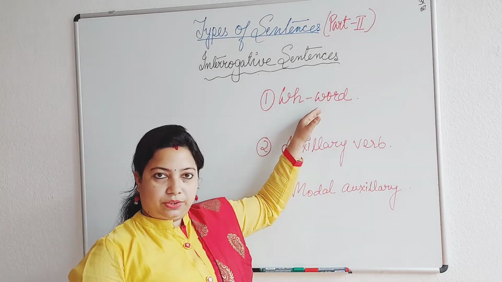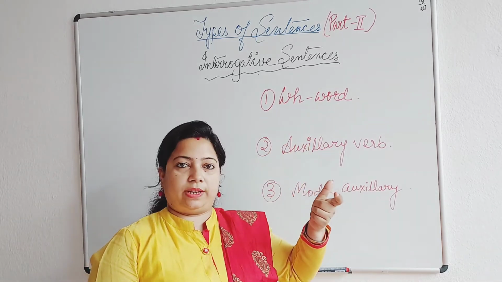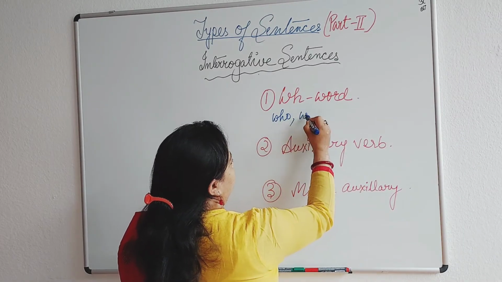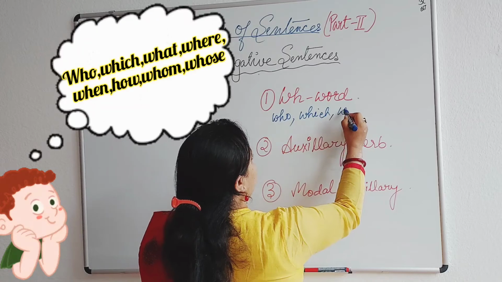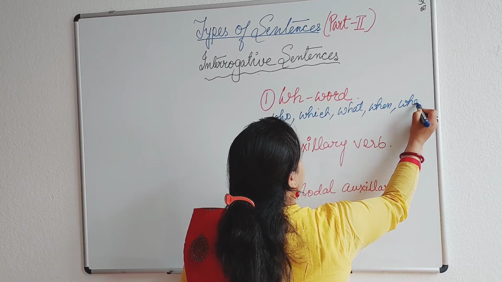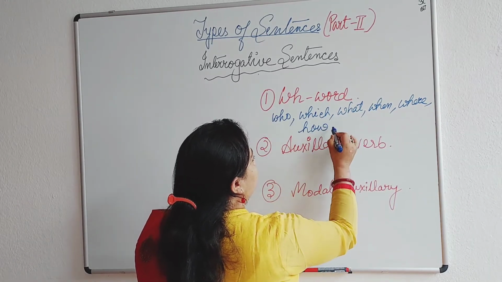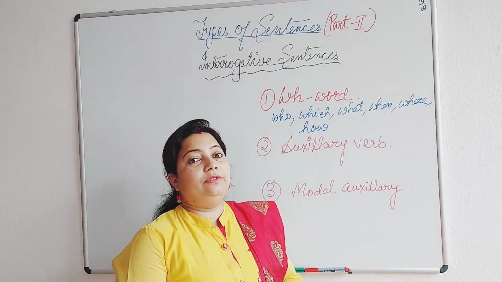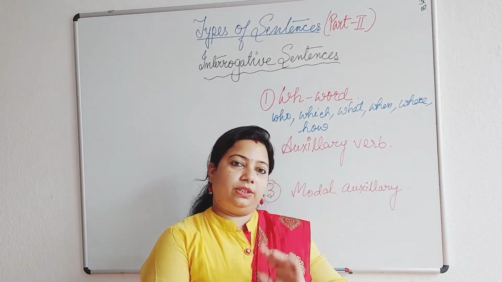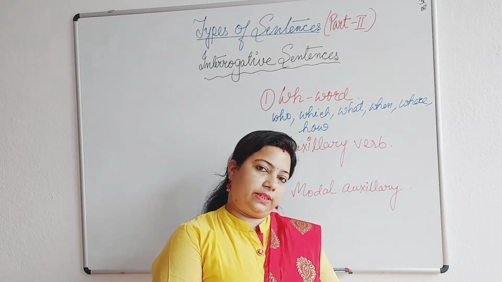Now, what are WH words? WH words are those words which are used for framing questions. For example, who, which, what, when, where, etc. And we use how also. These are the different types of WH words which we use for framing interrogative sentences.